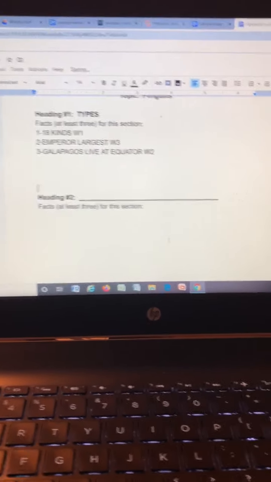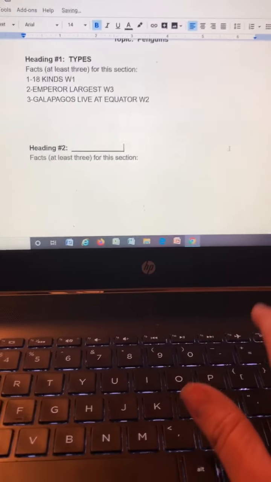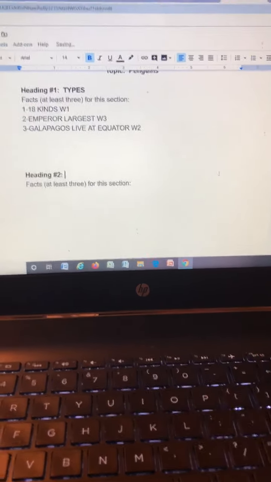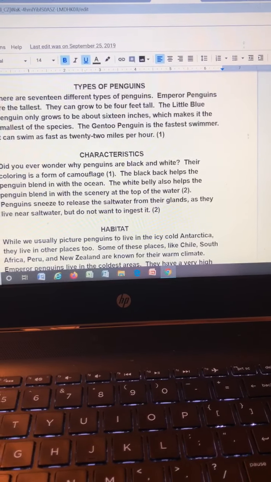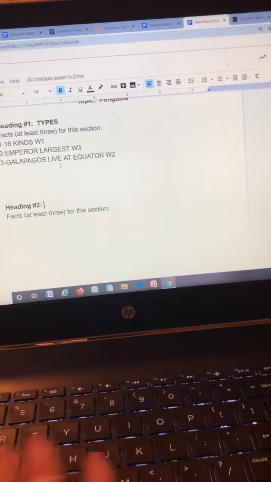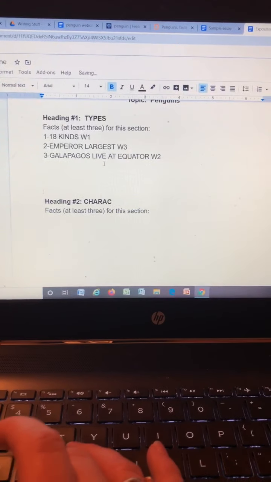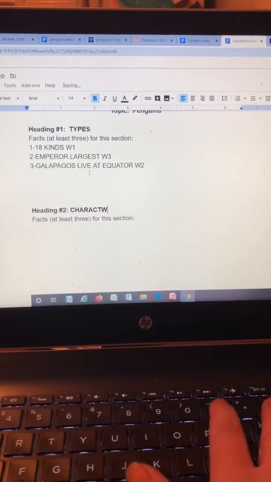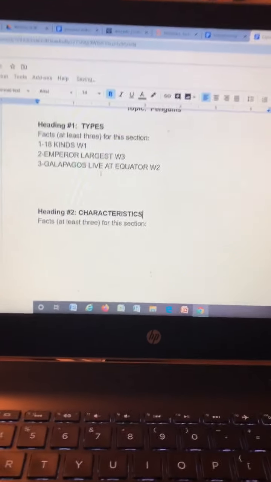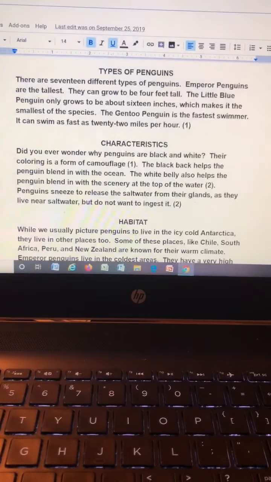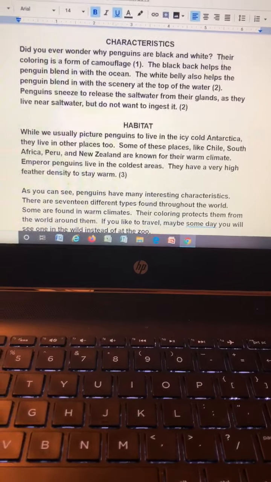Then I'm going to think about what my second heading is going to be. Okay, so I'm actually going to cheat and look at my finished essay and see. My second section was characteristics. Okay, so I would write characteristics, and then instead of listing them all here and going through all that again, if we go to my essay, you can actually see what I had listed as their characteristics.